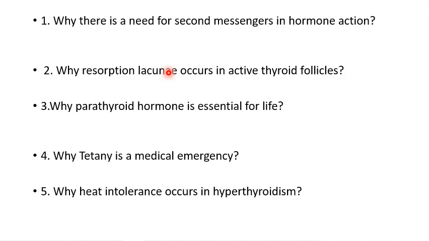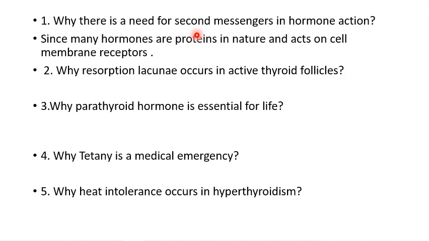See, hormones act on the hormone receptors, and there are some hormones that act on the cell membrane receptors because these hormones are water soluble hormones. They cannot pass through the cell membrane. And now the signal has to be conveyed to the target nucleus. For this, we require the second messengers. So because they are proteins, that is water soluble and act on the membrane receptors.